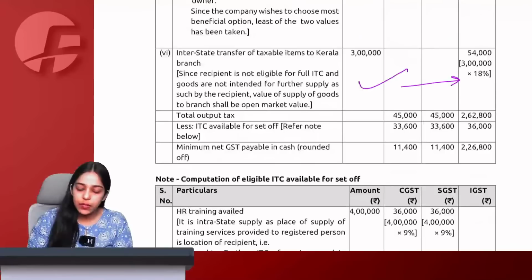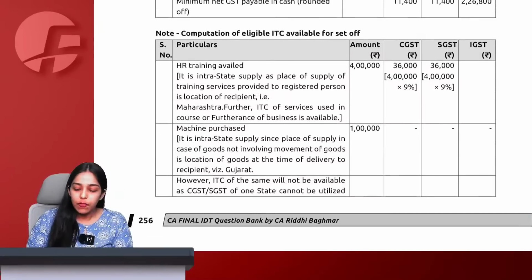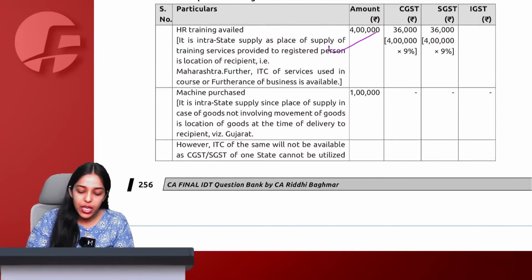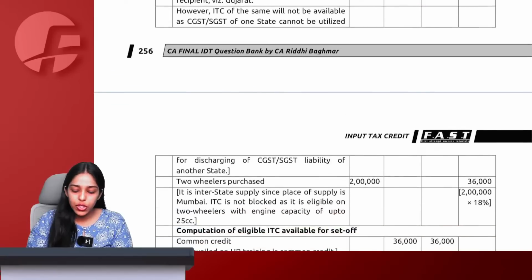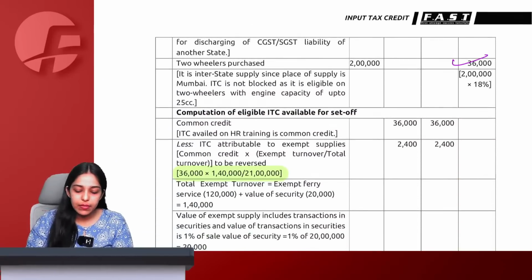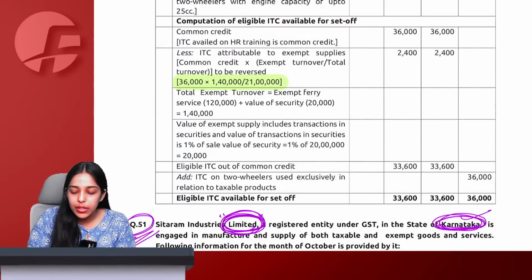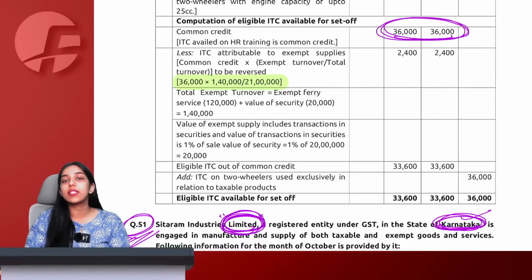Got it, ma'am. So here we calculate the total payable. Then we need to calculate the ITC. For HR, we saw machine purchase no, because Gujarat. We saw this. Two-wheeler, three-wheeler ITC will be allowed. Now, this is the common credit. The 36,000 plus 36,000 is the common credit.